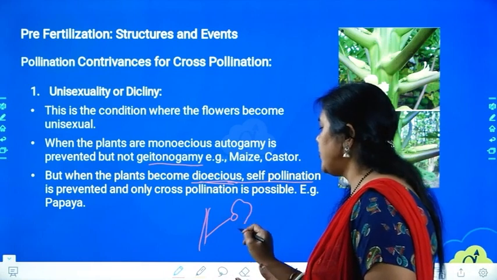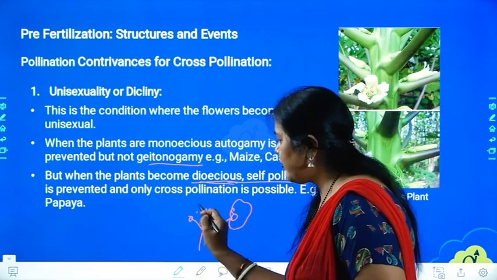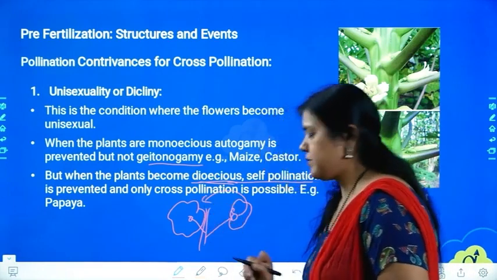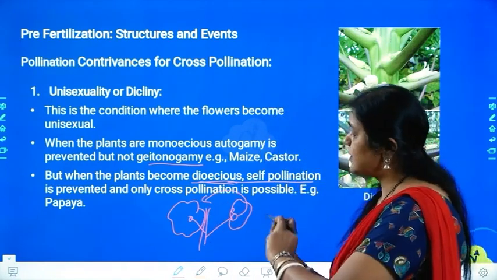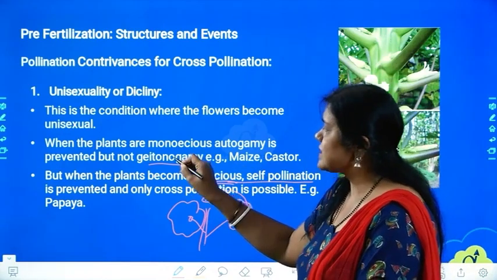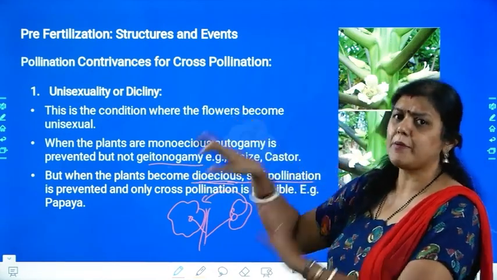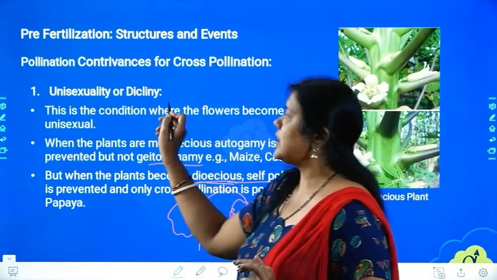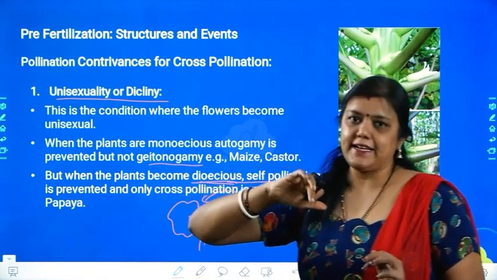There is one flower over here, and on the same plant, one more flower is present over here. Now this is possible: transferring pollen from the anther to the stigma from one flower to the other flower is possible. So in this case, though it is to some extent avoided, it is not avoided completely. Clear? So this is called unisexuality or dichlyny.